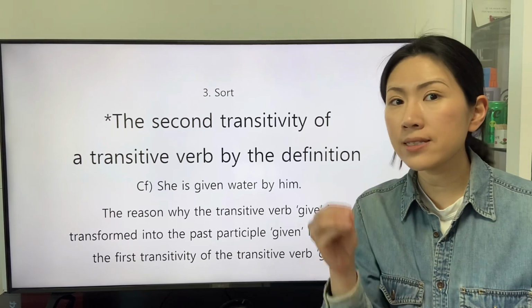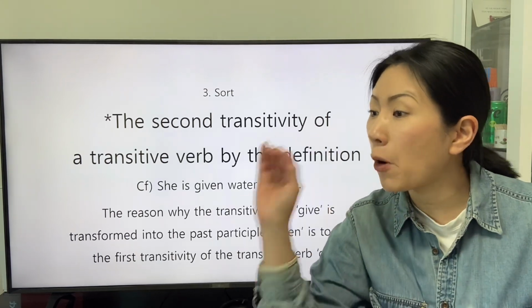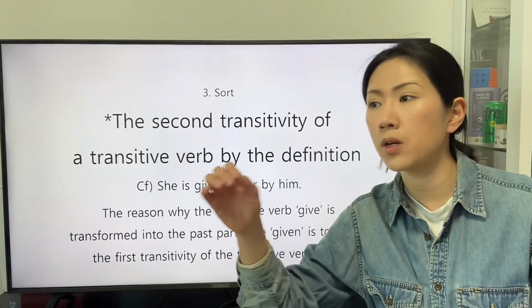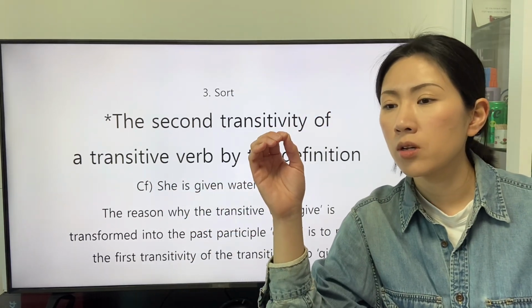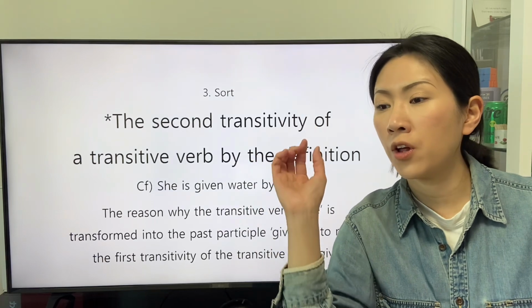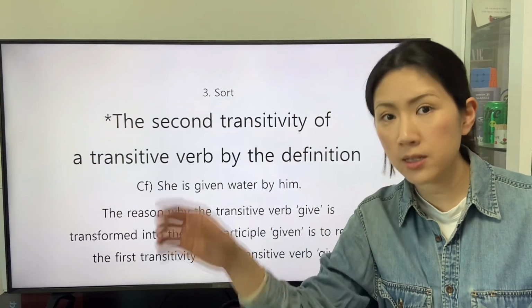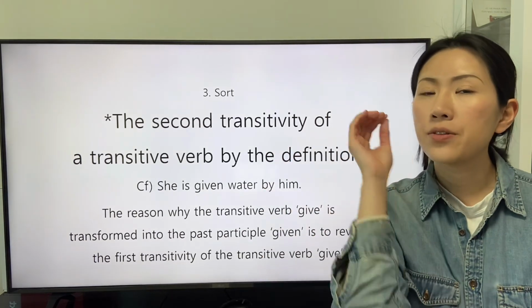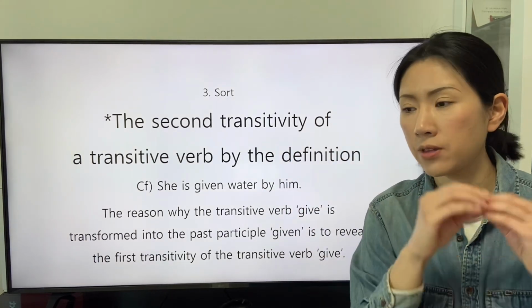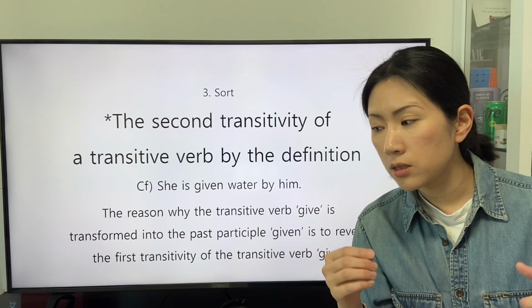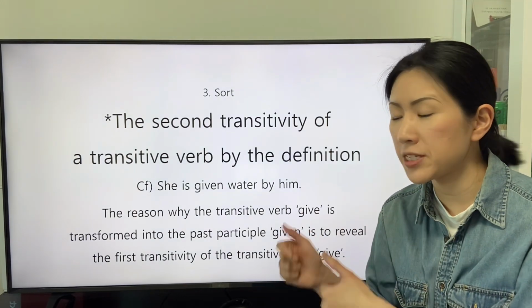The second transitivity of the past participle that is transformed from a transitive verb to convey the definition of the transitive verb from the subject to the object still has the second transitivity to convey the definition of the transitive verb that the past participle originates from.